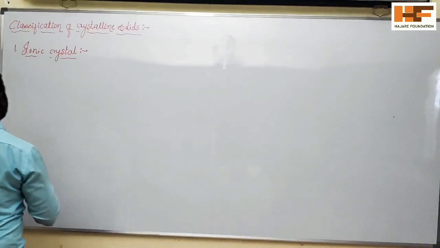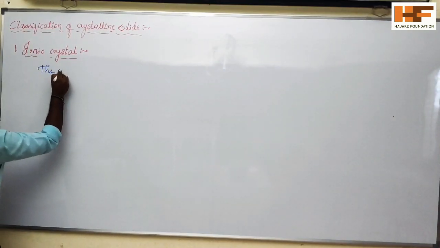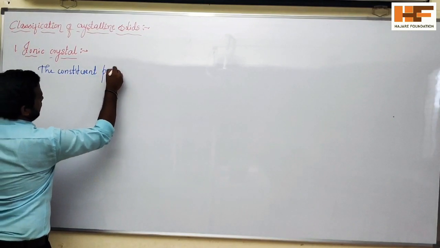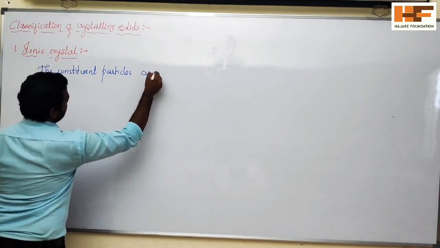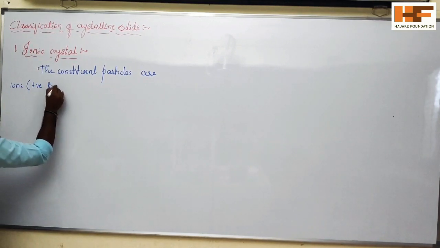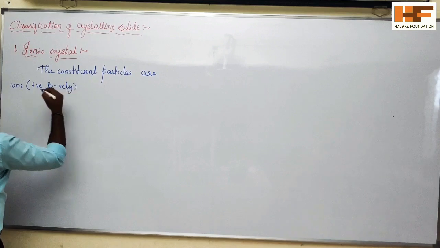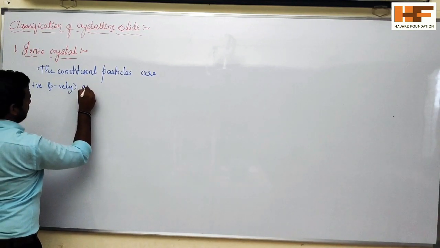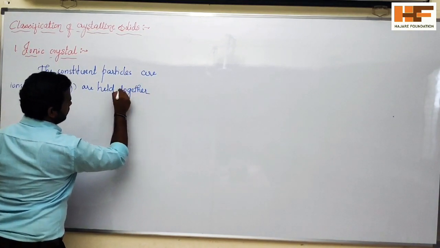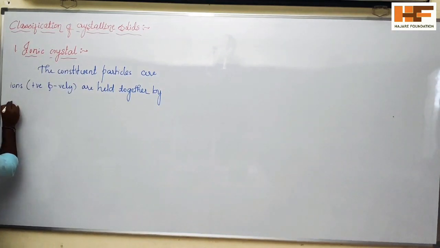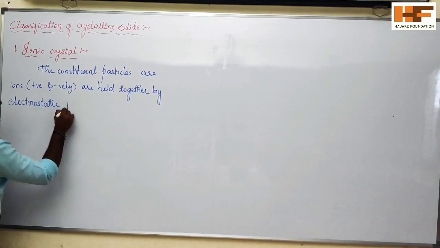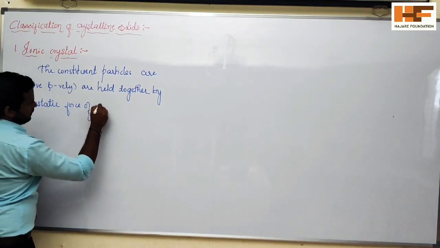So write down. The constituent particles are ions, positively charged and negatively charged ions, held together by electrostatic force of attraction.